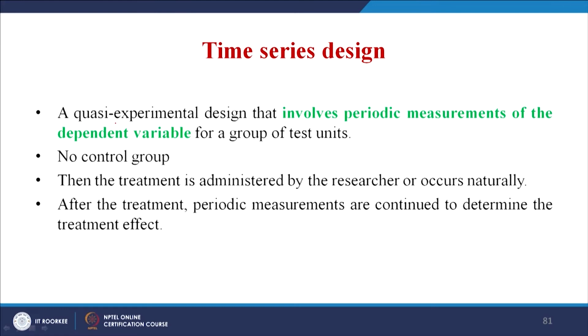In a quasi experimental design, it involves periodic measurements of the dependent variable. For example, with smokers, you take a group of smokers and non-smokers and try to see on a periodic basis what is the effect of smoking on the health of the smokers.